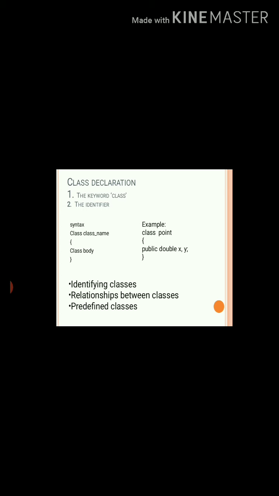Means everything is dependent on the object. Because object is a real world entity and we are machines, things, human beings, everybody is an object. So we are dependent on the object.